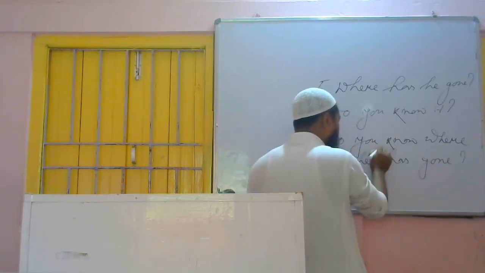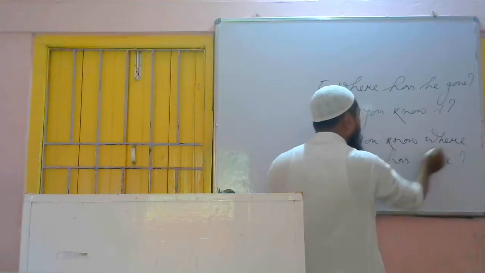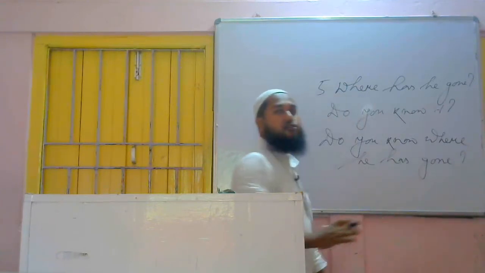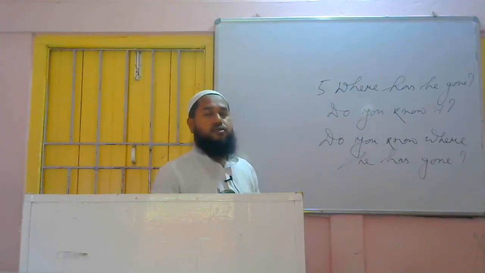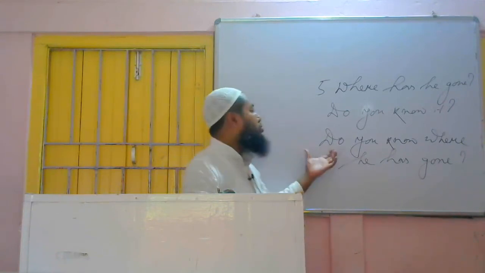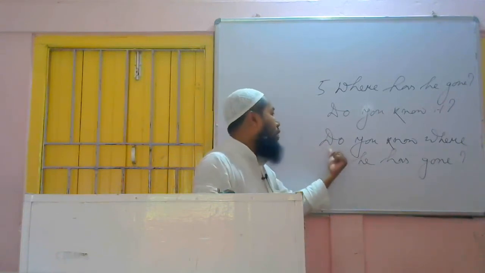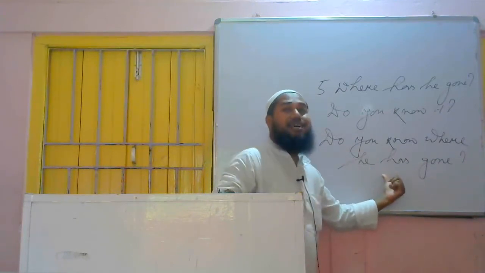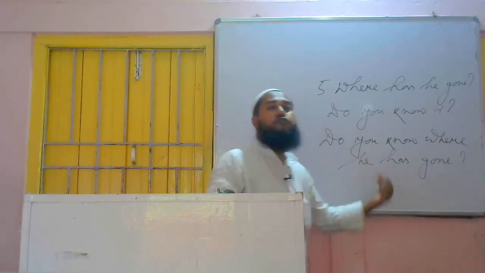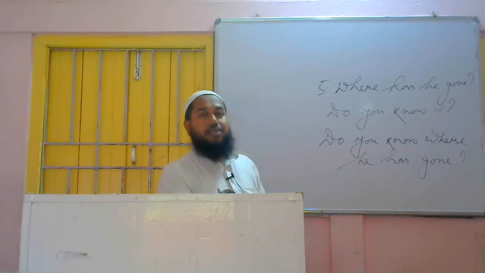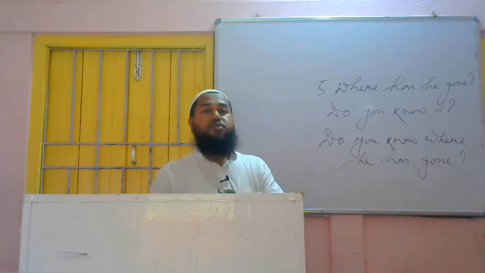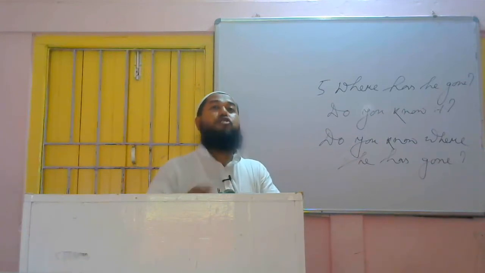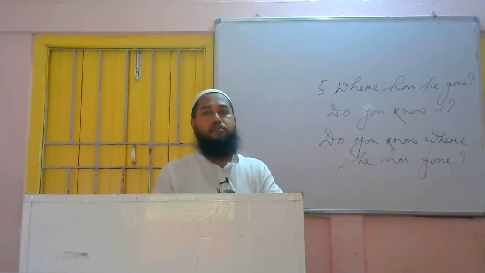Then this part also will be a question, and here once again it will be a question: where has he gone. So it should not be like that. It should be a single question. That's why one part will be interrogative only and the other part will not be in interrogative form. So we all know that what is your name, this is interrogative, and what your name is, this is assertive.